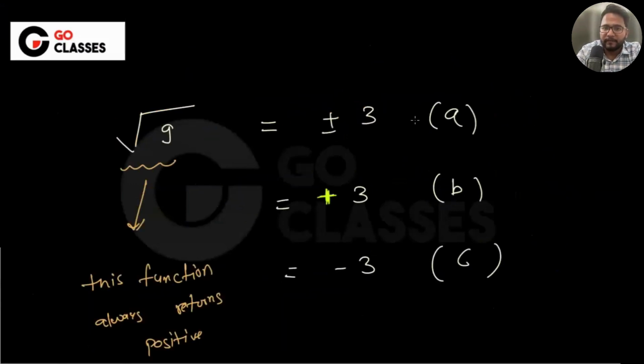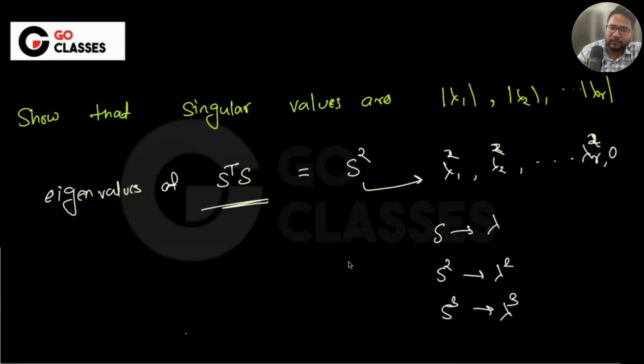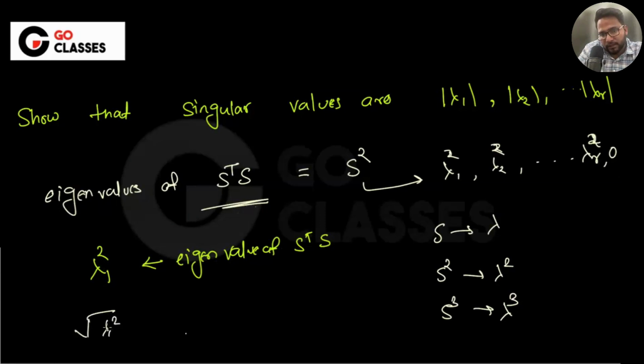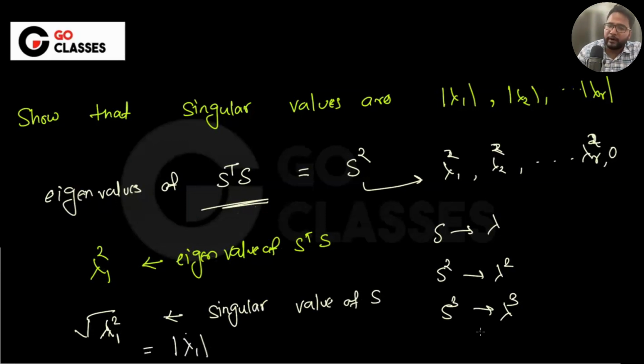So basically, for example, these are the singular values, sorry, these are the eigenvalues of S transpose S. Let's suppose lambda 1 square is the eigenvalue of S transpose S. Then the square root of lambda 1 square is the singular value of S, which is nothing but mod lambda 1, right? It is mod lambda 1.